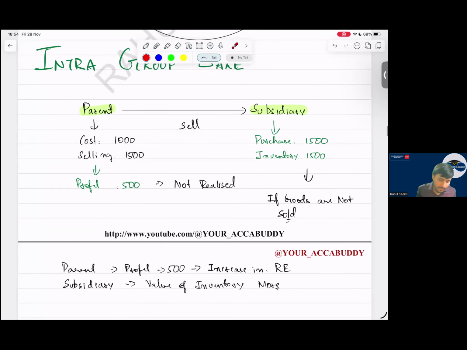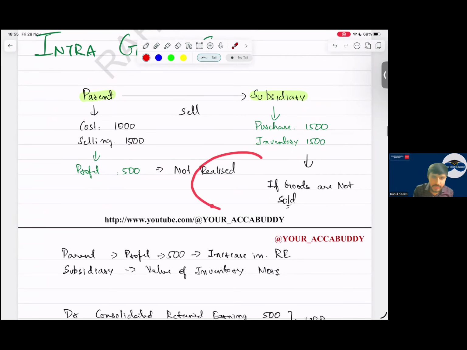See now, your parent company is there. Parent company cost 1,500, and 500 is the profit, sir. This 500 is not realized because the subsidiary company is not selling to someone else. The subsidiary has not sold to anyone yet. So if the subsidiary has not sold, then I have not realized the profit. I am selling goods to my dad. Do I make a profit with my dad? No. Ultimately, when my dad sells, we make a profit in combined. So we say it is not realized until and unless that company sells it. That is the reason we say URP is calculated on goods that are not sold.